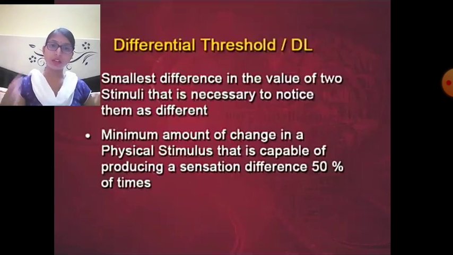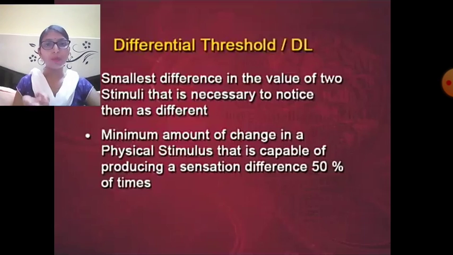Okay? So as the AL concept, there is a DL concept also. DL, that means we cannot detect the difference between the two stimuli without a minimum difference. ठीक है? Without a minimum amount of difference, we cannot discriminate between the two stimuli. So the minimum level of difference which is necessary for recognizing, for understanding two different kinds of stimuli, this is the differential threshold.